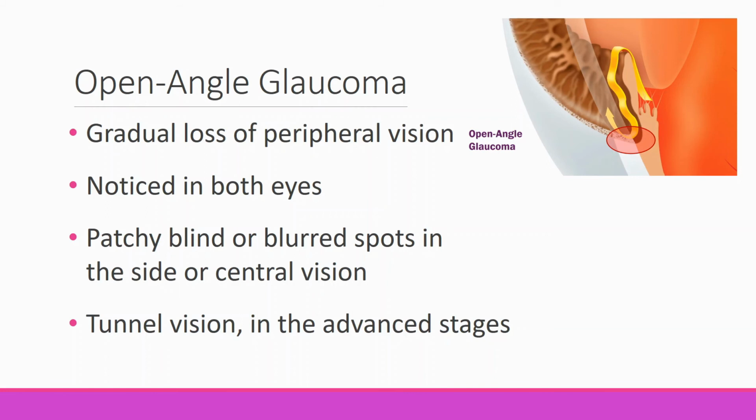The signs and symptoms of glaucoma vary depending on the type and the stage of glaucoma. As mentioned, in the early stages, glaucoma symptoms may not be noticeable. In open-angle glaucoma, the signs may be gradual loss of peripheral vision or patchy blind or blurred spots in the side or the central vision. This is noticed in both the eyes. In the advanced stages, you may have tunnel vision.